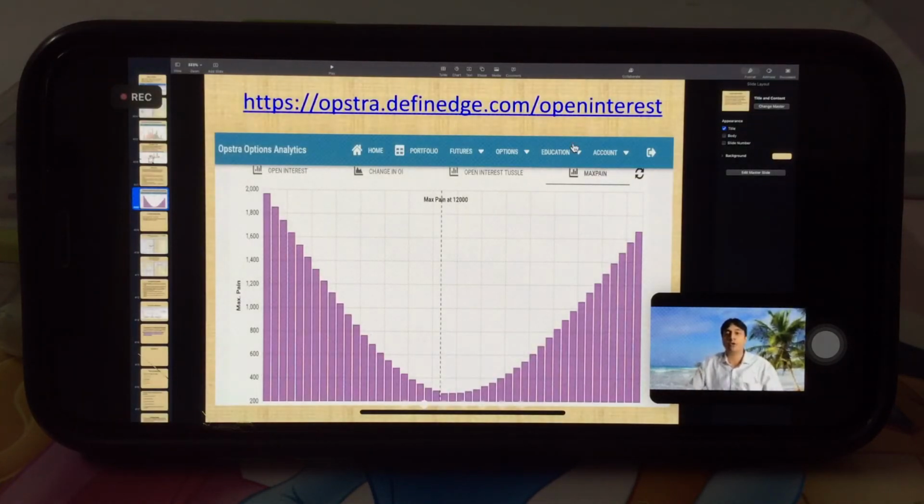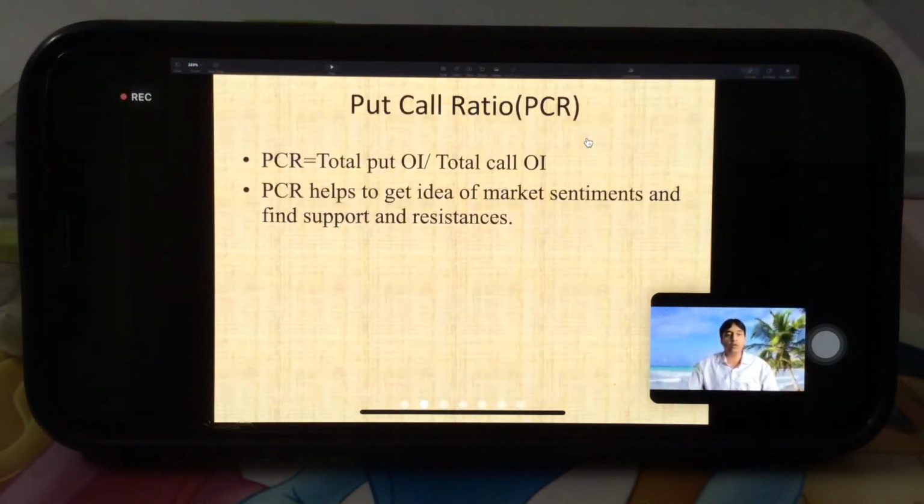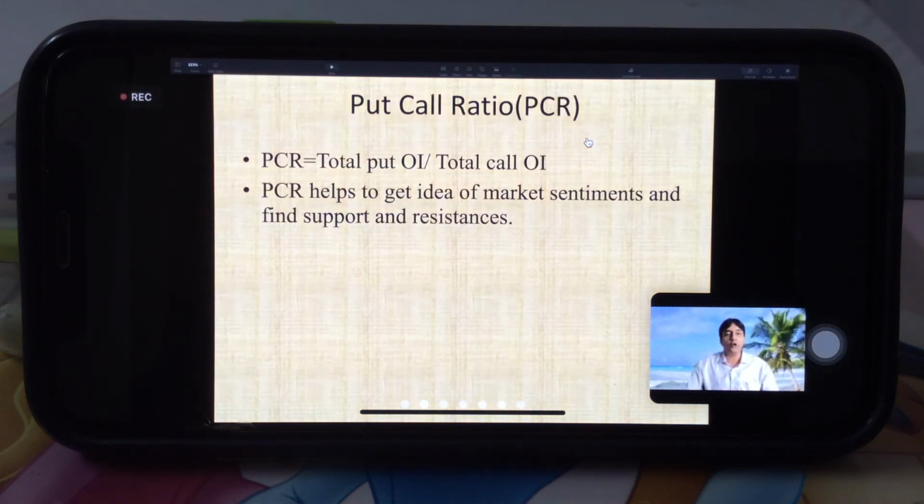Then next is put call ratio. Put call ratio is total put OI divided by total call OI. So put call ratio helps to get an idea of market sentiments and find support and resistance. So PCR of 0.5 to 0.8 suggests oversold, and PCR of 1.25 to 1.5 suggests overbought market.